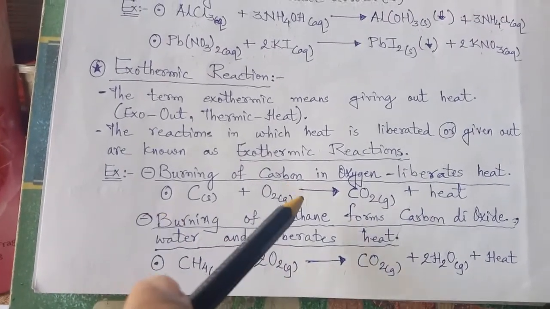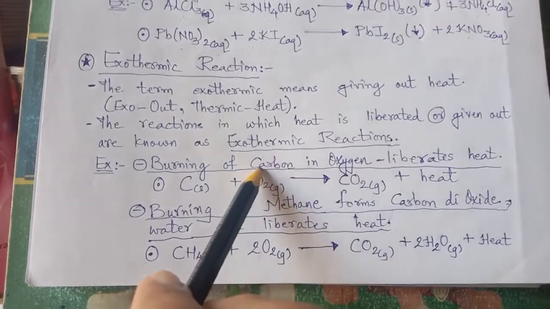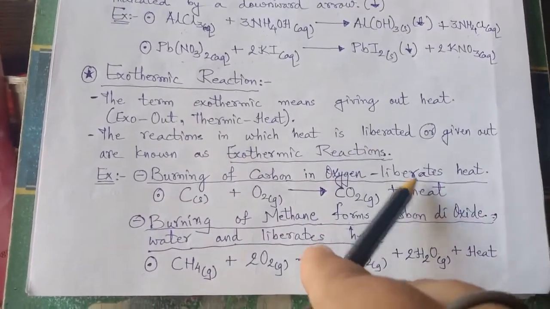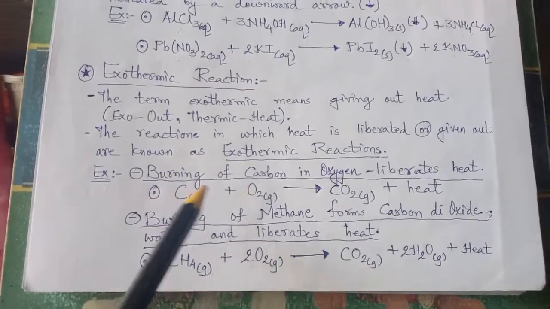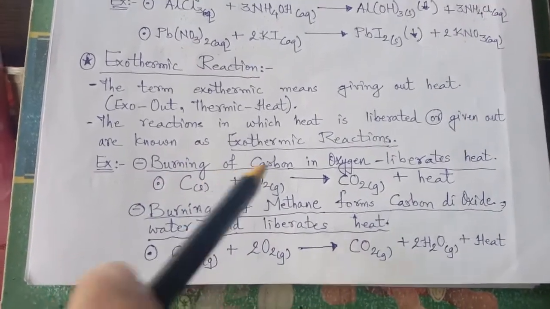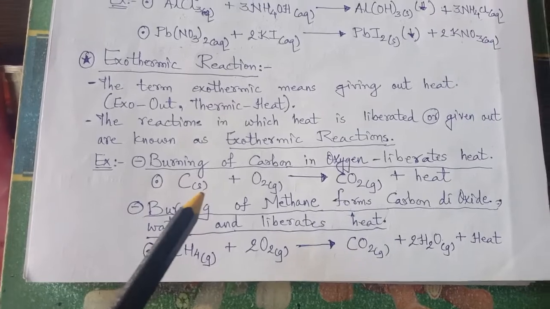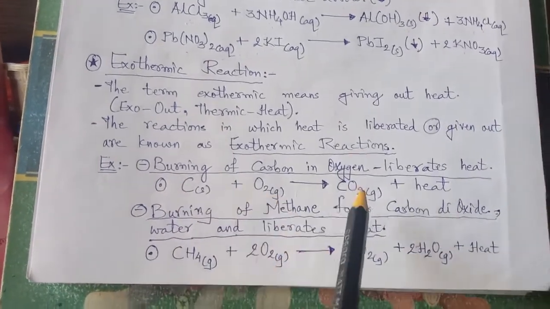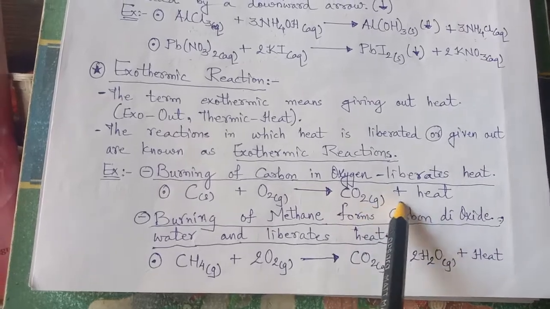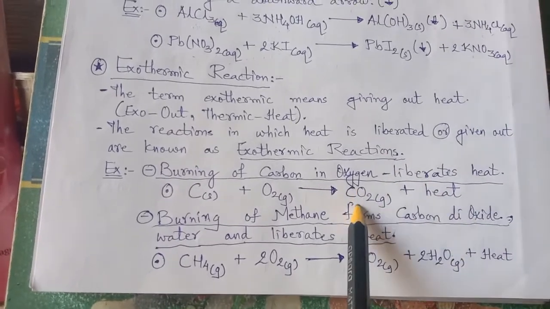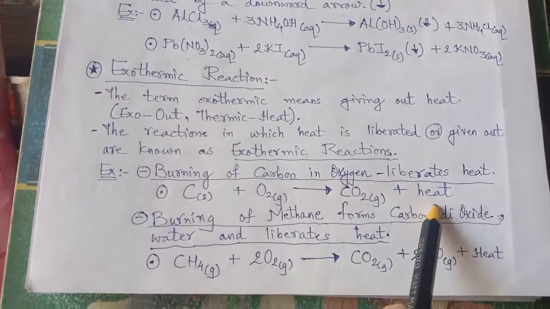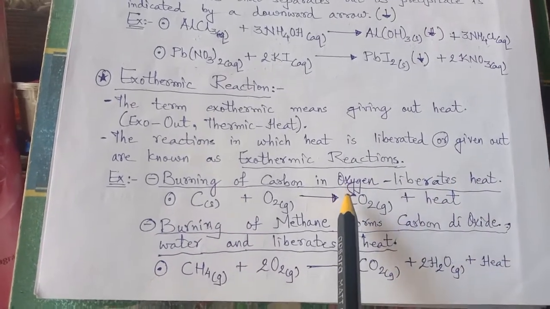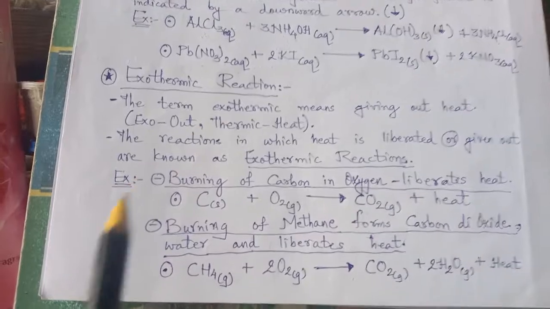Burning of carbon in oxygen. When carbon burns in oxygen, definitely it will liberate heat, and so it is an exothermic reaction. Now how will we identify it? When the reaction is written, carbon plus oxygen gas gives carbon dioxide gas plus heat. So here you see heat is on the product side. That means heat is releasing out, and that's why it is exothermic.